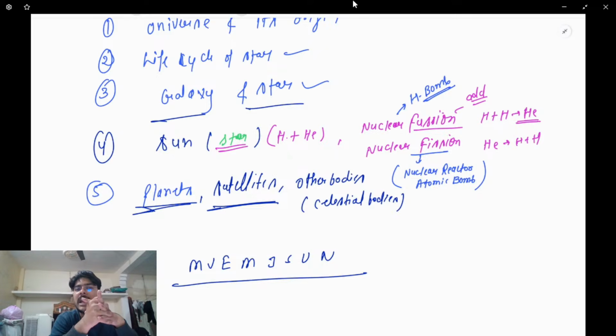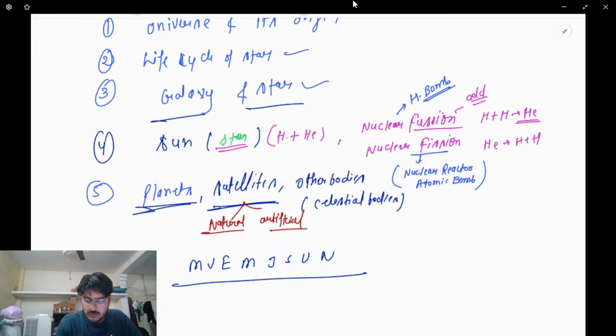A satellite can be of two types, a natural satellite and an artificial satellite. A natural satellite is a satellite which is natural. For example, the moon is a natural satellite of Earth. The moon is revolving around the Earth every day. Many satellites we also send into outer space, and those are known as artificial satellites.